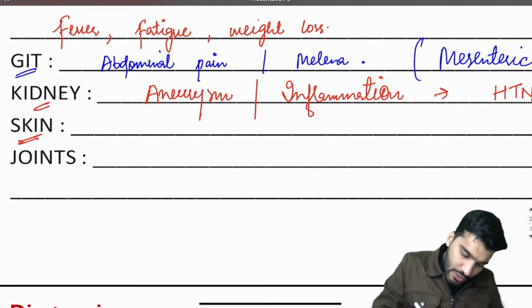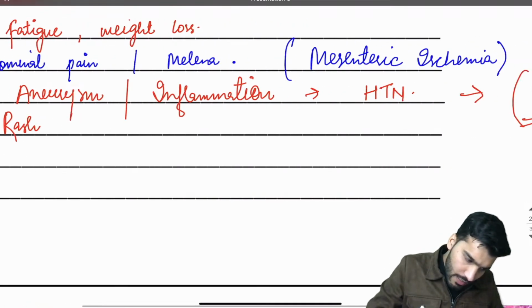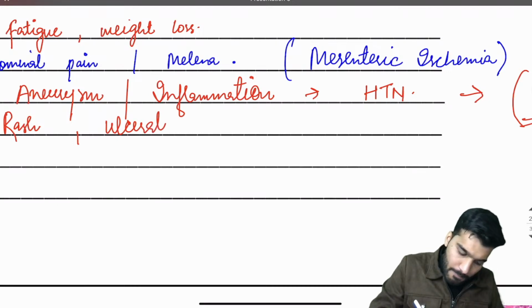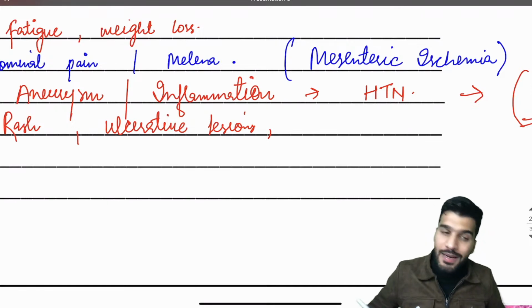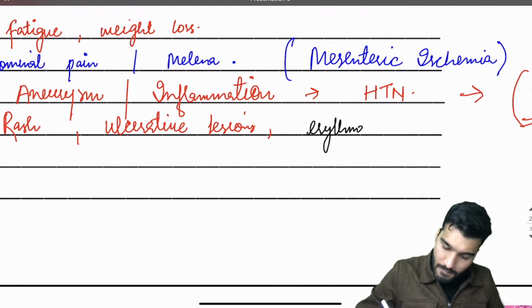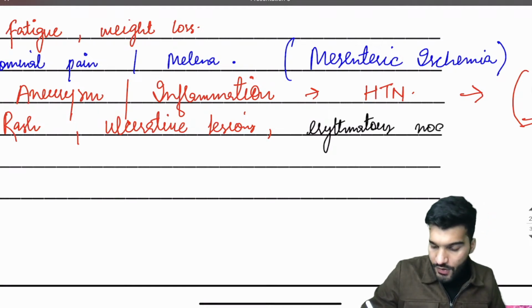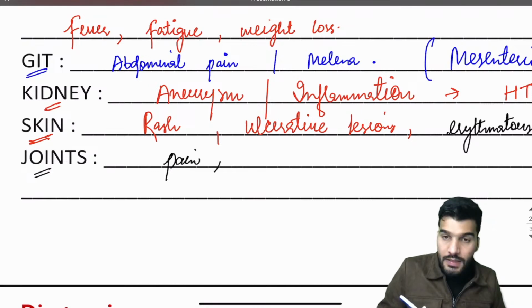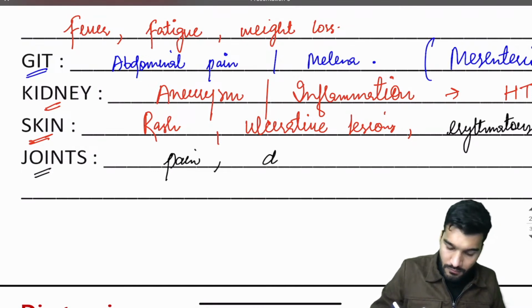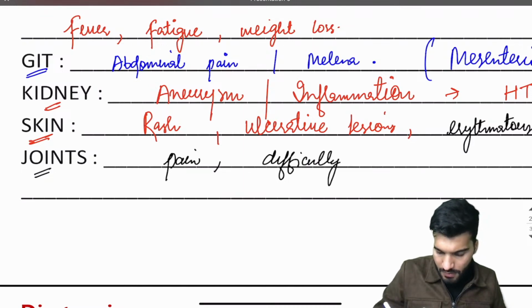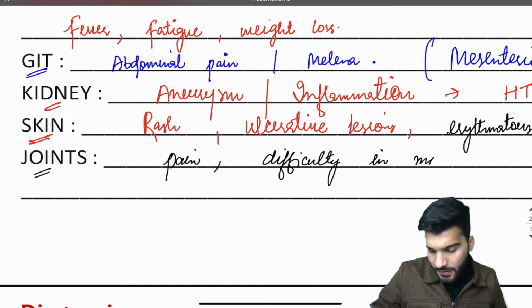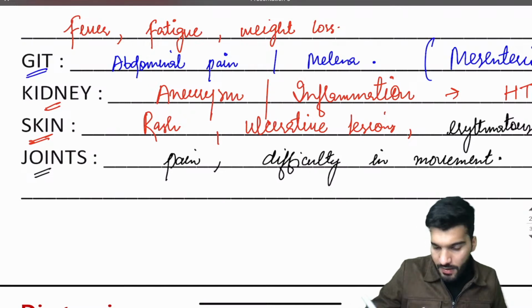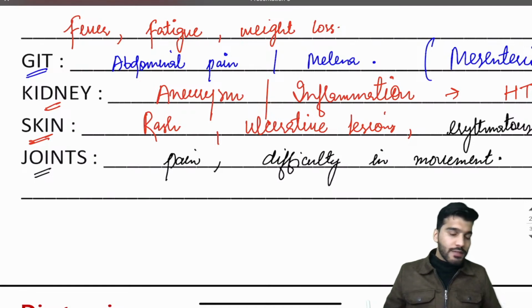Now if skin is involved, patient will complain of rash. There will be ulcerative lesions, or patient will have erythematous nodules. After that, if joints are involved, patient will have pain in joints and difficulty in movement. Is that clear to everyone?